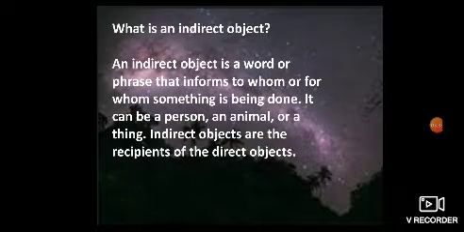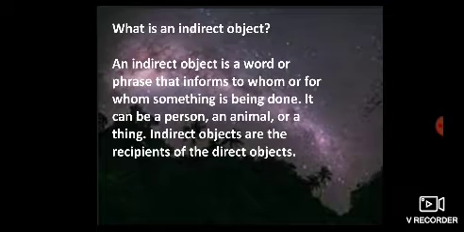Now, in this topic, noun as indirect object, first you should know what an indirect object is. An indirect object is a word or phrase that informs to whom or for whom something is being done. It can be a person, an animal, or a thing. Indirect objects are the recipients of the direct object.